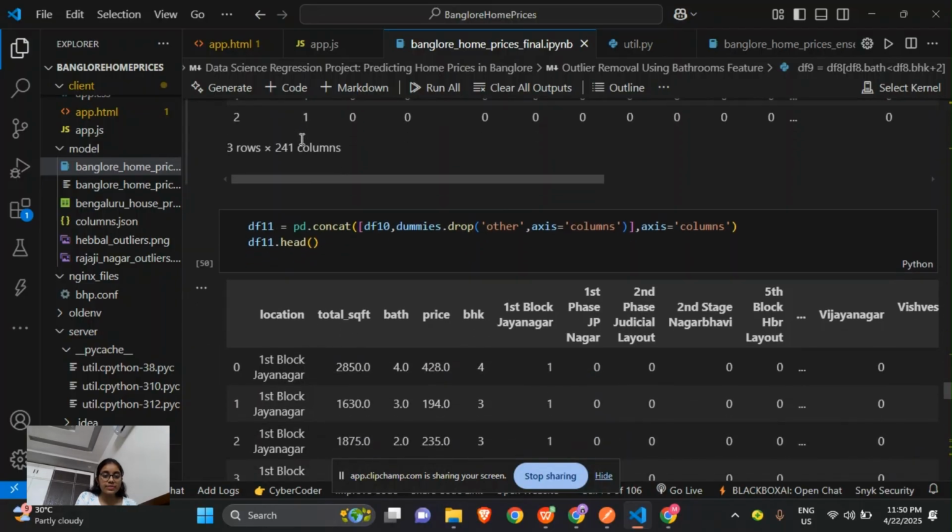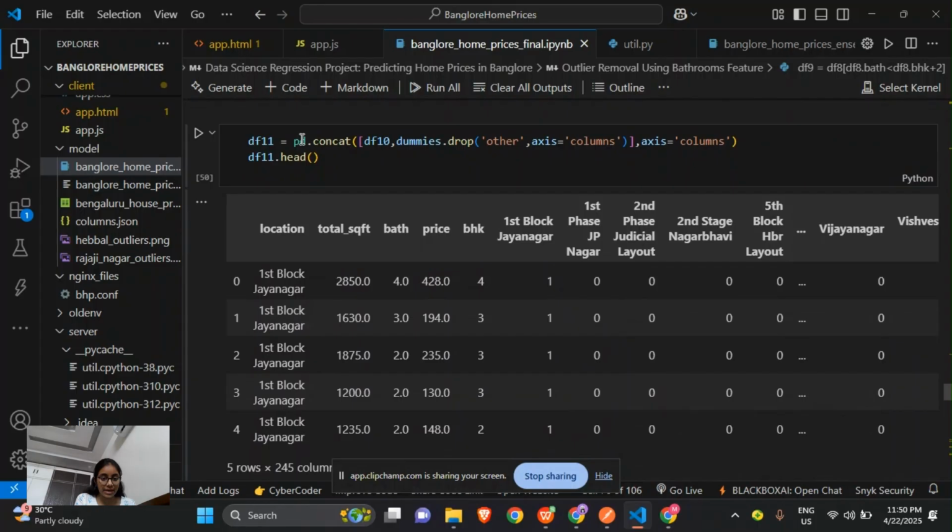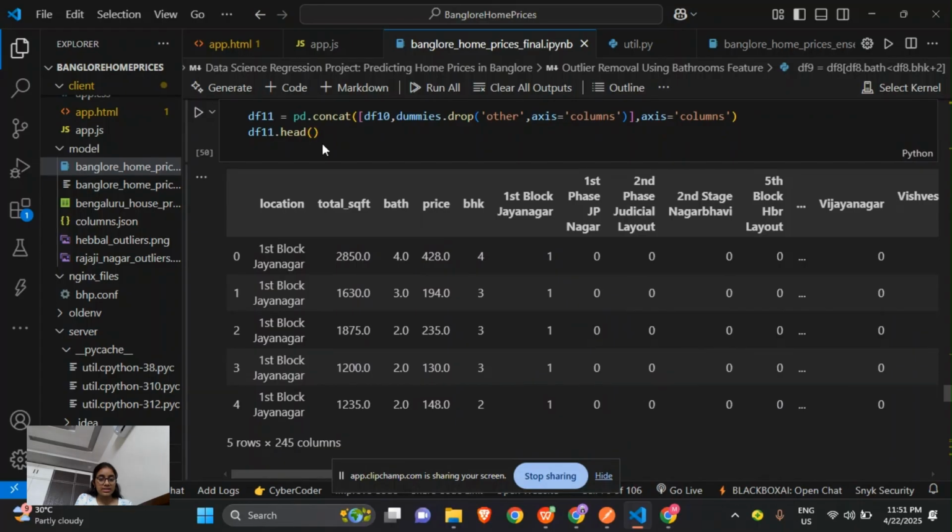So we will create a df11 data frame. This drops the other column from the dummy data frame and avoids multicollinearity. So we will now concat the df10 with the dummy variables along the columns, and we will display the first five values